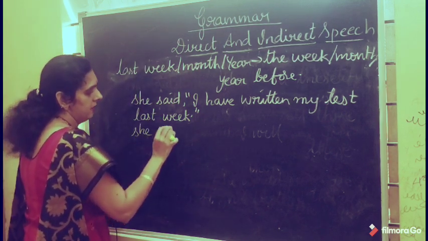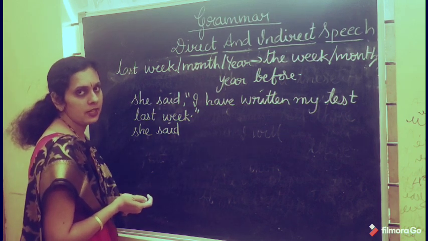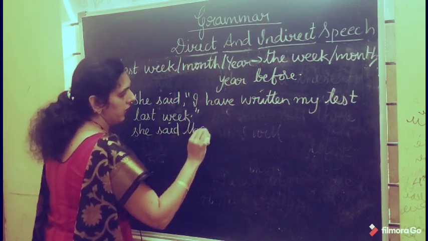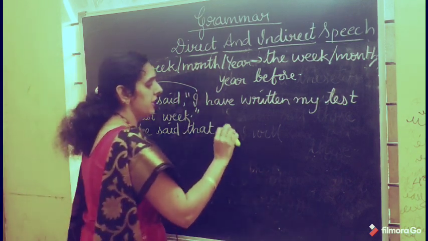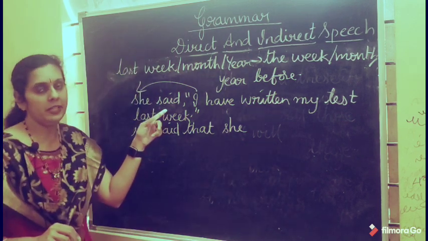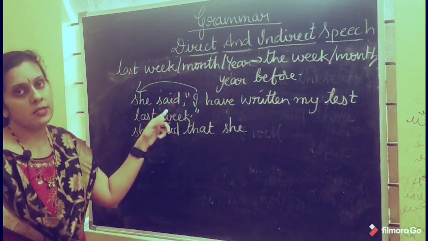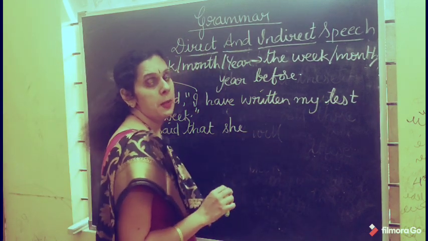She said. You join the reporting part and the reported part with the conjunction that. "I" changes according to the subject of the reporting part. So what will you get here? She. Have written is present perfect tense, and you got the reporting verb as said, that is simple past. It changes to past perfect tense.